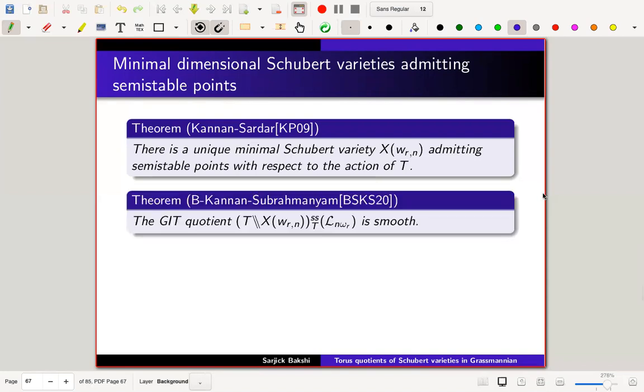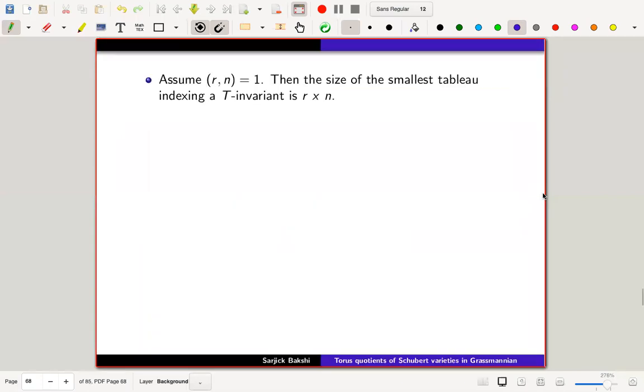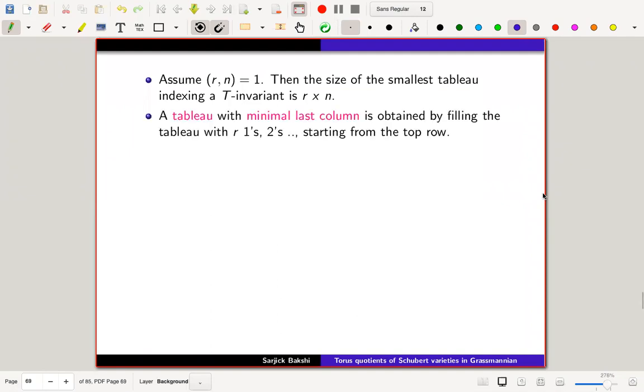And then we have shown that the GIT quotient is smooth. The argument is very similar to the case of G(r,n). By the way, we are always considering r and n to be coprime. And we have explicitly given a way to find the Schubert variety. So finding the Schubert variety is basically giving the word.